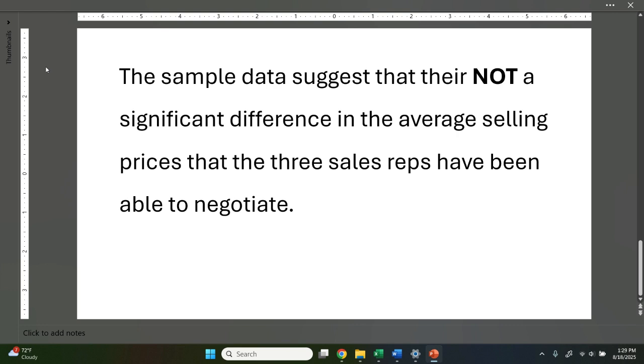The sample data suggests that there is not a significant difference in the average selling prices that the 3 sales reps have been able to negotiate.